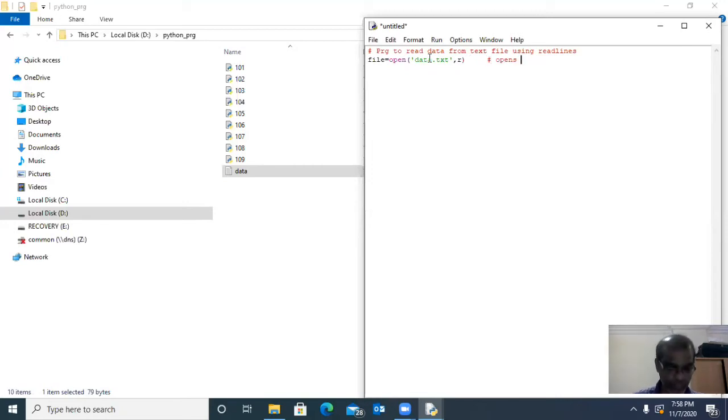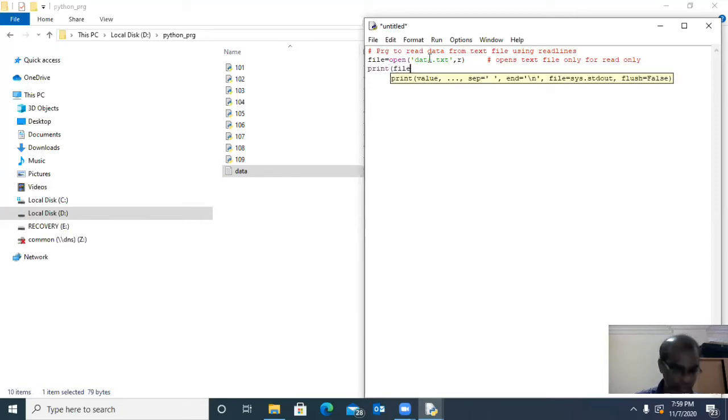So r stands for it opens the text file for read only. We want to read the text from the text file named data.txt. Now print file.readlines. That's very simple.